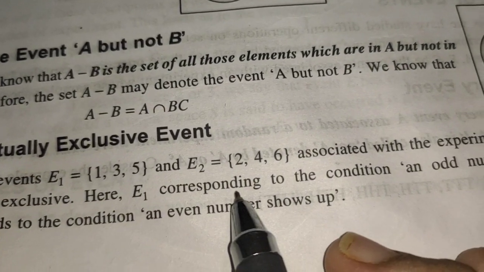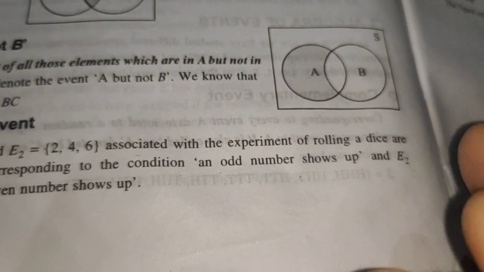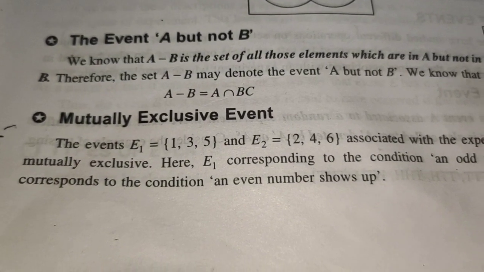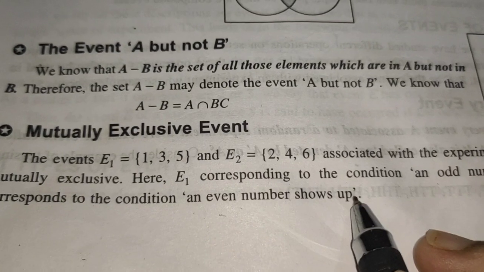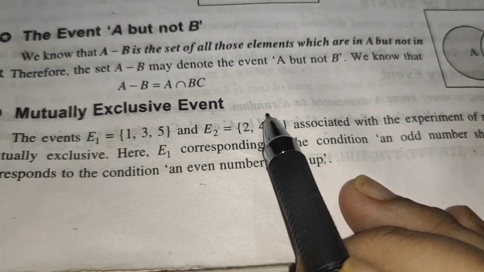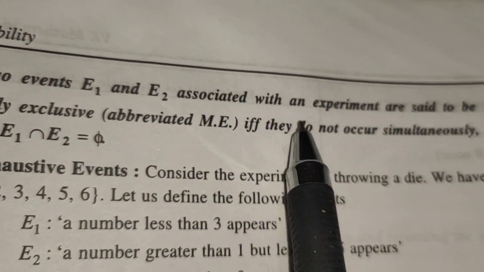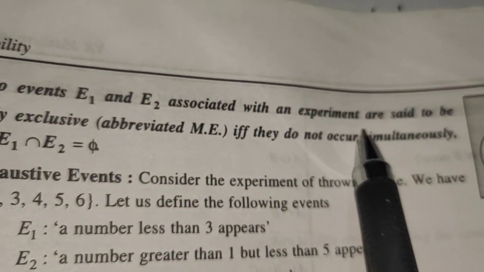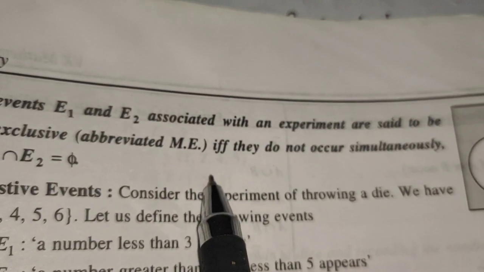If E1 corresponding to the condition an odd number shows up, then E2 cannot happen. That means E2 corresponds to the condition an even number shows up. From these two cases, if E1 shows up, we will not get E2, and if E2 shows up, we will not get E1. Two events E1 and E2 associated with an experiment are said to be mutually exclusive events if and only if, this IFF means if and only if, they do not occur simultaneously.